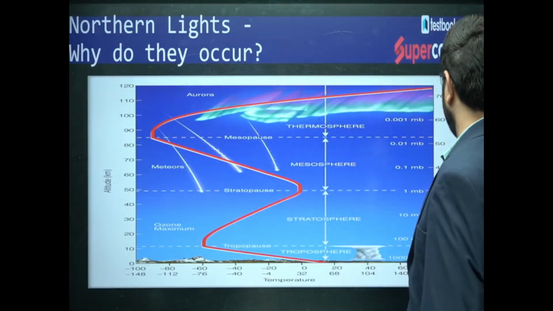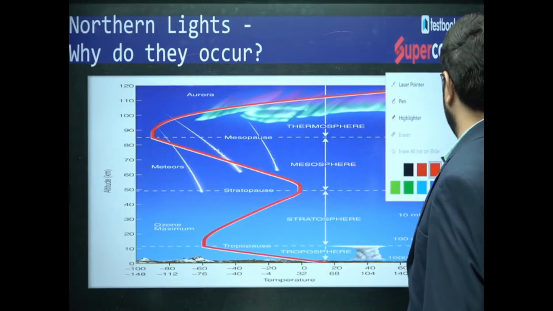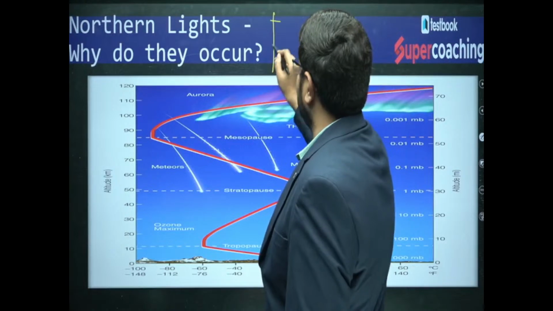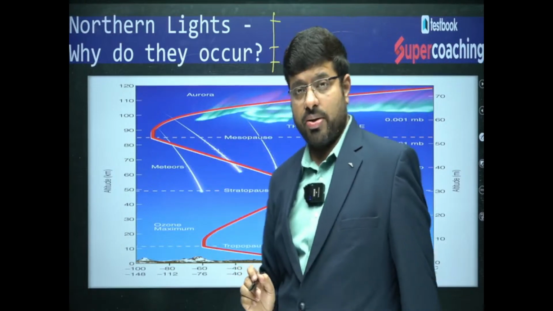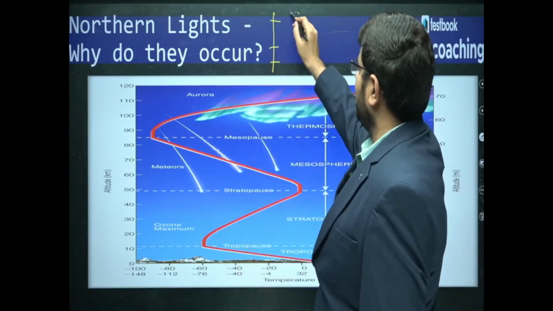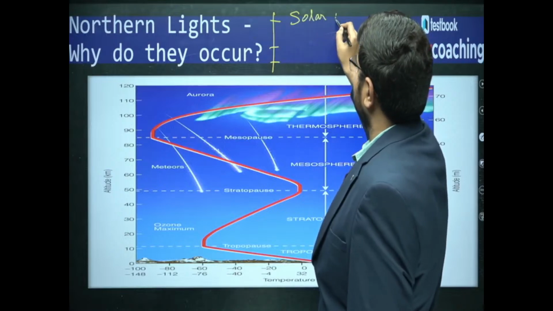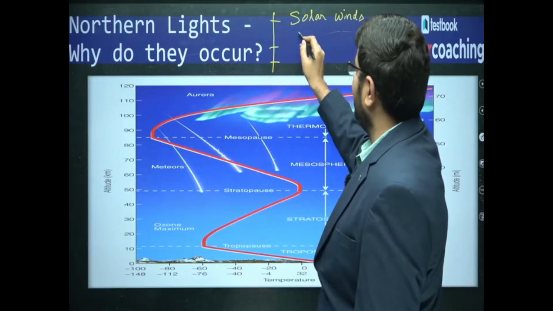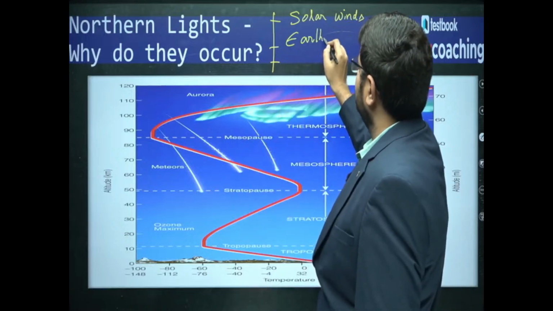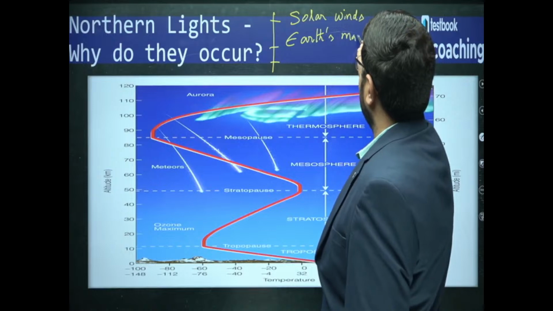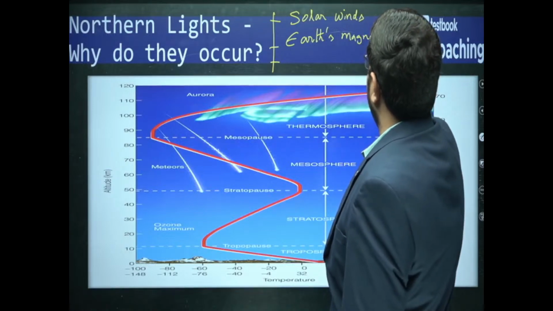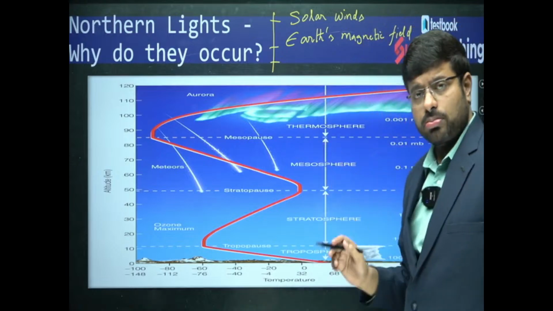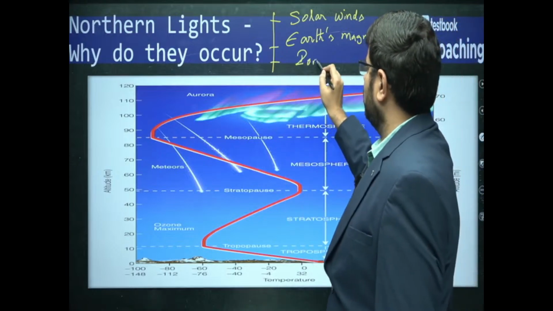So how are they formed? If you talk about the formation of the northern lights, it is a product of three things. The first, you need to know, is the solar winds, then the Earth's magnetic field, and then the ionosphere.